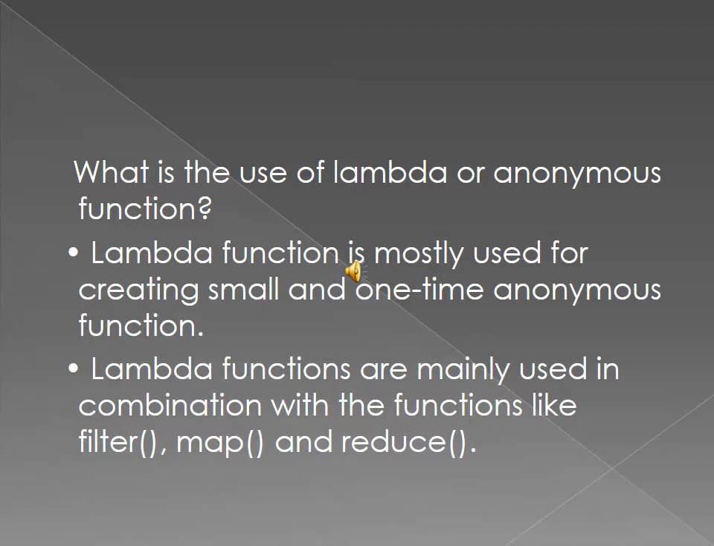Did you understand? First try this. What is the use of lambda or anonymous function? A lambda function is mostly used for creating small, one-time anonymous functions. Lambda functions are mainly used in combination with functions like filter, map and reduce. Okay. Have you written? Shall we go next?